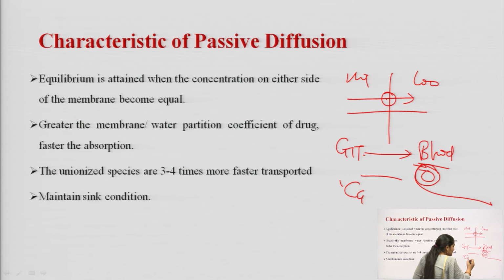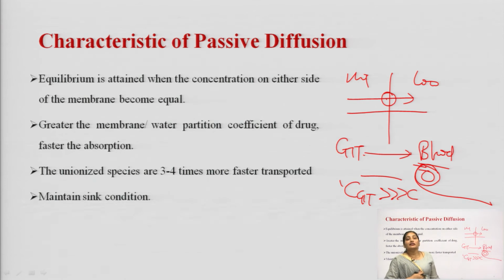Means the concentration in the GIT will always be greater than the concentration in the blood. So, an electrochemical gradient or concentration gradient will always exist at this point and drug movement will take place. So, this condition is called the sink condition.